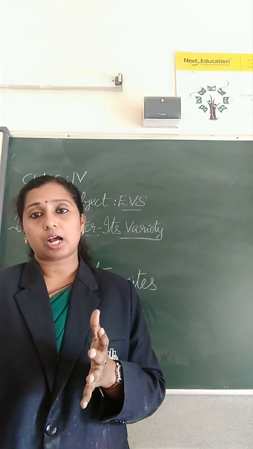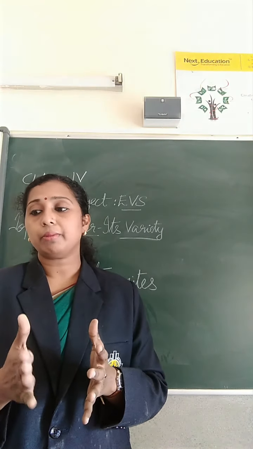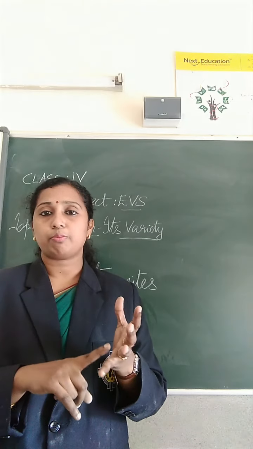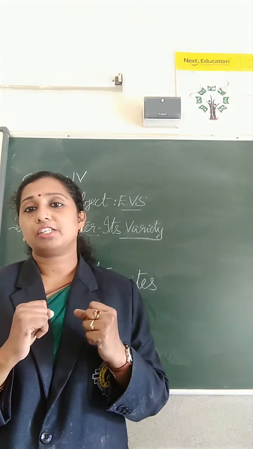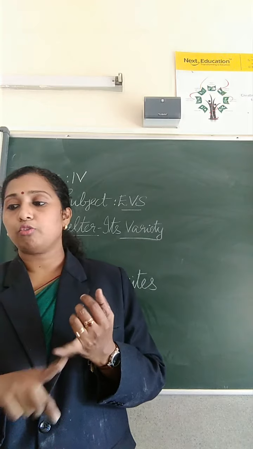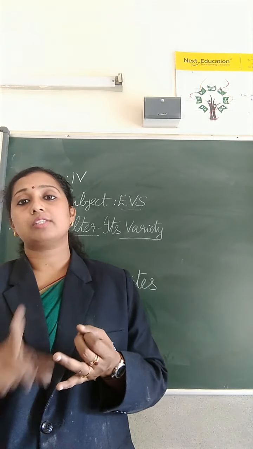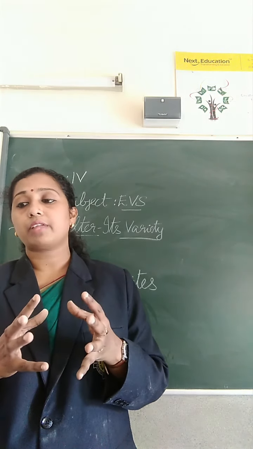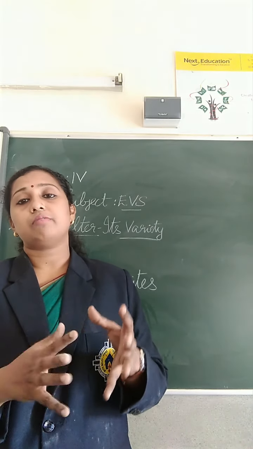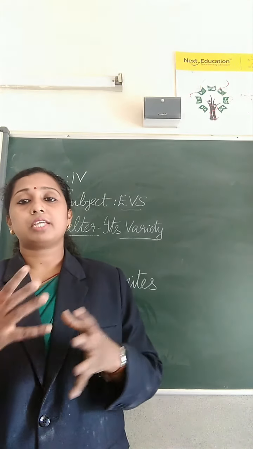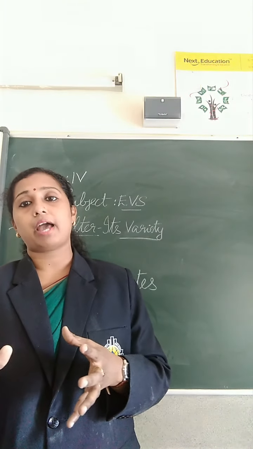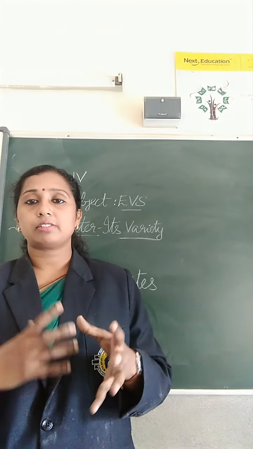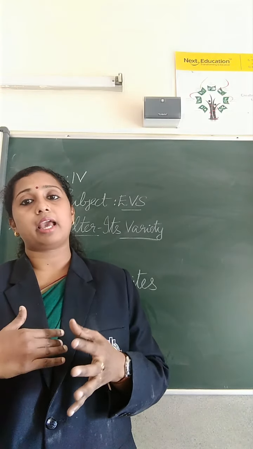Then we studied the Pakka house. Pakka house is also known as a permanent house, and these houses are made up of bricks, iron, steel, cement, etc. These are very strong houses. Some of the Pakka houses or permanent houses are sloping roofed houses, flat roofed houses, and apartments. These are some examples of Pakka houses. Then we studied animal shelters. Like human beings, animals and birds also have their own shelter. So we have studied some of the animals and birds and their shelters.